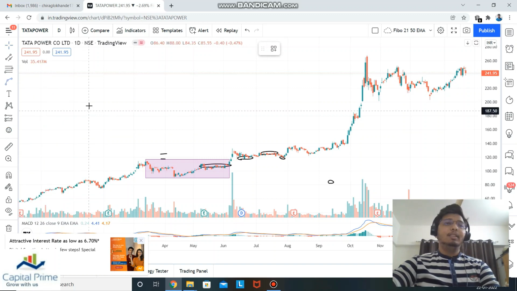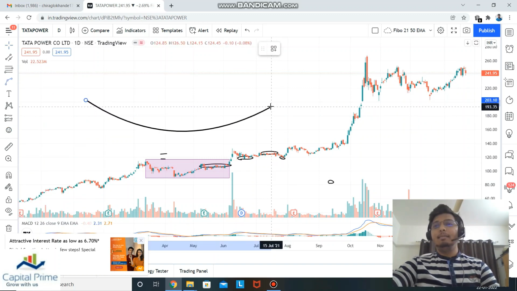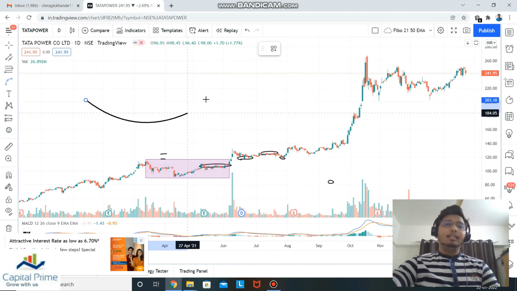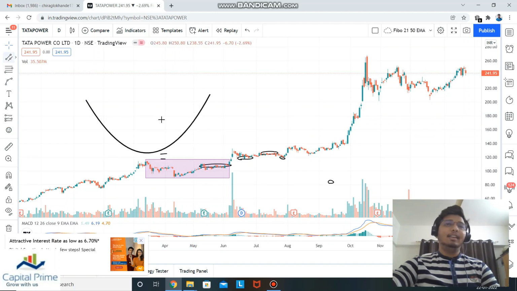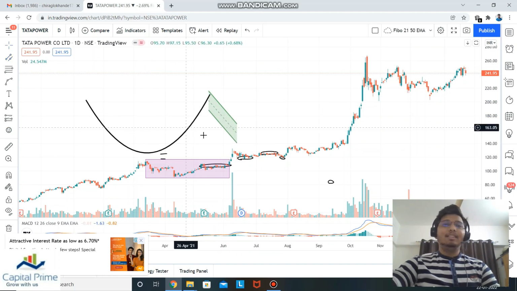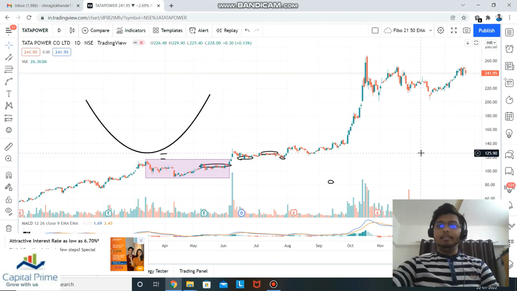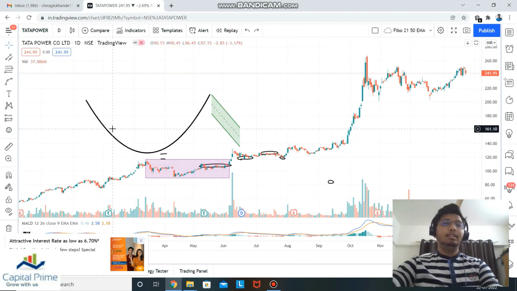There is this curve. We basically use the curve for the cup and handle pattern. I shared the cup and handle pattern previously. So this curve we can use to show the cup and handle pattern. I can even create a cup and handle pattern in front of you. So this is basically the cup and handle pattern. Once a stock gives a breakout, it moves up.